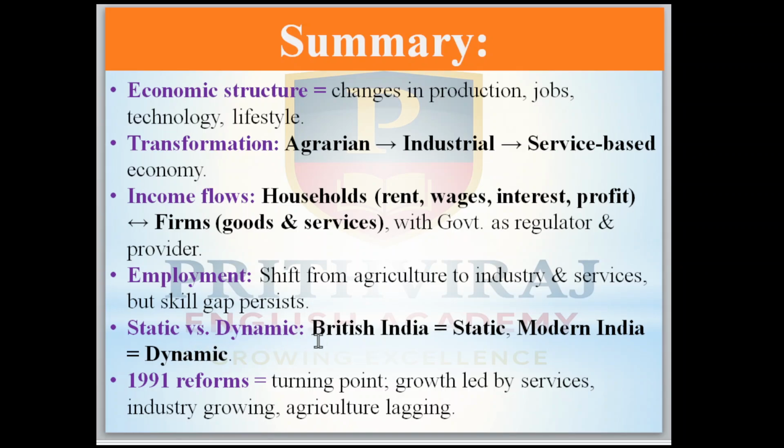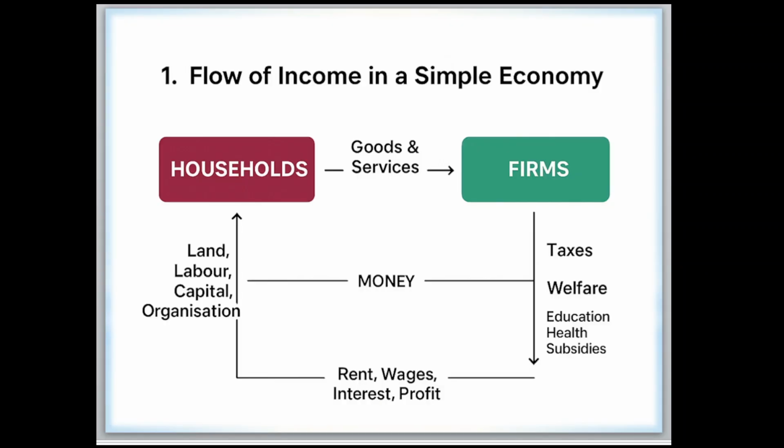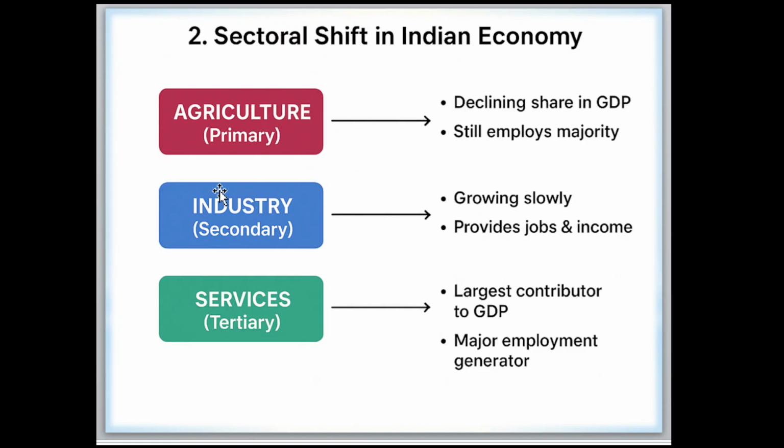Static and dynamic: British India was static and modern India is dynamic, meaning it changed. The 1991 reforms were the turning point, with growth led by services, industry growing and agriculture lagging behind. This is the flow of income in the simple economy.